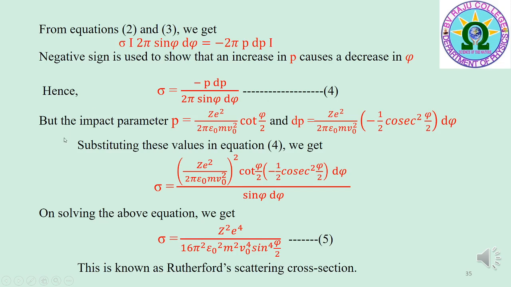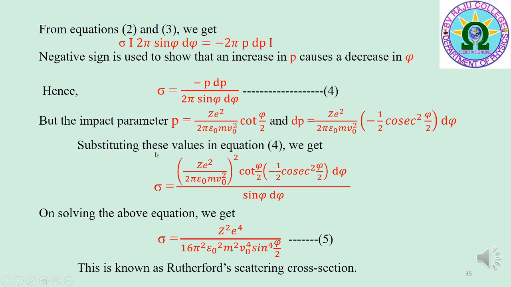We know that the impact parameter p is equal to Ze square by 2 pi epsilon 0 m v0 square into cot phi by 2. Differentiating the value of impact parameter p with respect to phi, we get dp is equal to Ze square by 2 pi epsilon 0 m v0 square into minus 1 by 2 cosecant square phi by 2 into d phi.